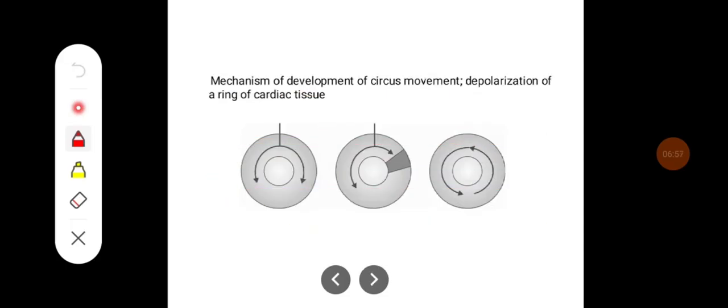So this is how the circus movement is produced because of the transient blockage of the myocardium, which causes the circus movement when the other impulse reaches it late, when it is no longer in the refractory period. So that leads to the circus movement.